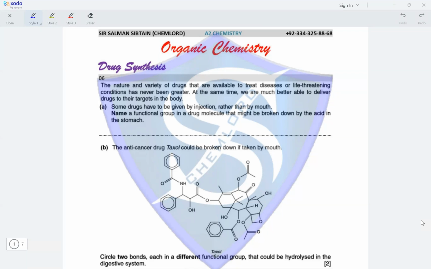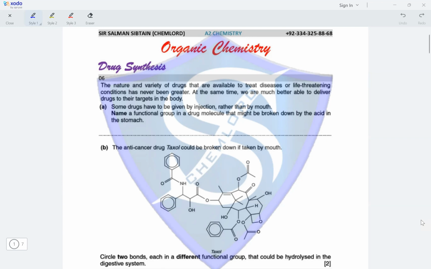Question 6. The nature and variety of drugs that are available to treat diseases or life-threatening conditions has never been greater. At the same time, we are much better able to deliver drugs to their targets in the body. Some drugs have to be given by injection rather than by mouth. Name a functional group in a drug molecule that might be broken down by the acid in the stomach. Acid hydrolysis of amides and esters can occur if the drug molecule contains any amide or ester bond. So, both of them are the functional groups in a drug molecule that might be broken down by the acid